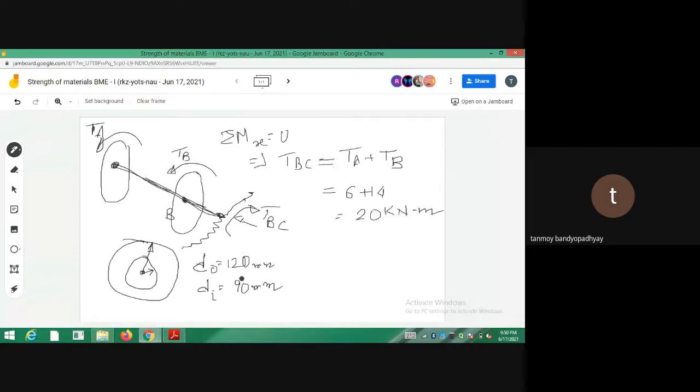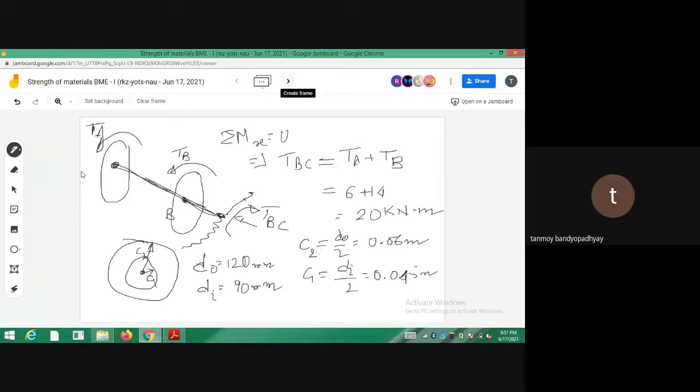So here we first have to calculate J, the value of J. So what will be C1 and C2? C2 is the outer radius, so outer radius will be equal to D0 by 2, that is 120 by 2, meaning 60, 0.06 meters. Similarly you calculate C1, which is DI by 2, the inner radius. This one is C2 and this one is C1. So C1 will be 90 by 2, that is 0.045 meter. Now you put it in, and you will get the value of the polar moment of inertia for a hollow shaft.